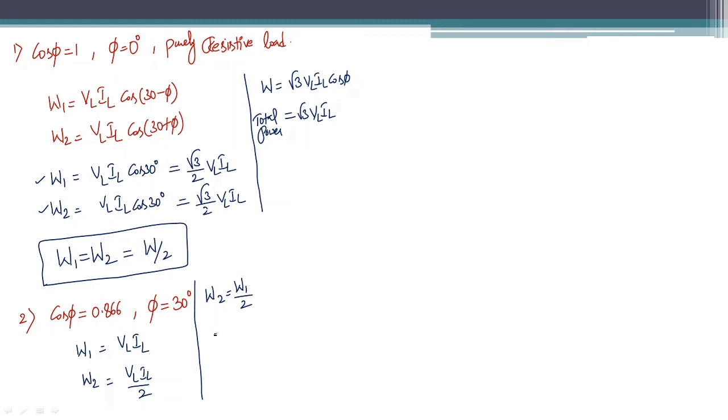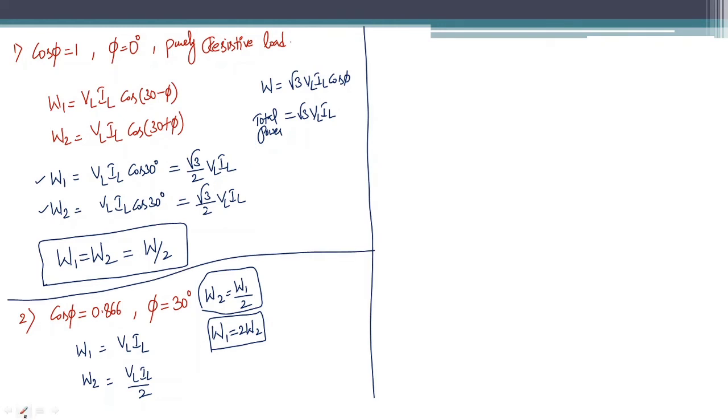It indicates that one of the wattmeters reads twice the other wattmeter, or one of the wattmeters reads half of the other wattmeter. Okay, the question can be asked in any way. If one of the wattmeters reads half of another wattmeter, or if one of the wattmeters reads two times the other wattmeter, the power factor will be 0.866, or the phase angle will be 30 degrees, right? And so this is about the second case. Next we'll go for the third case.